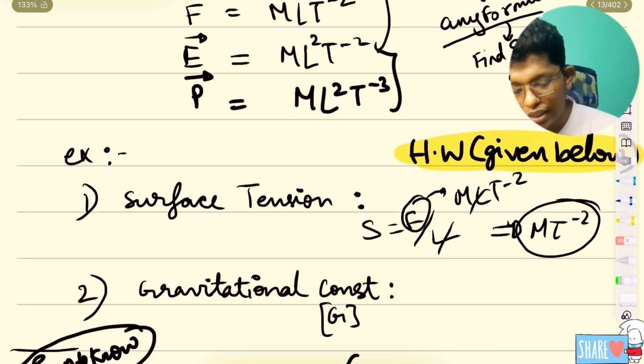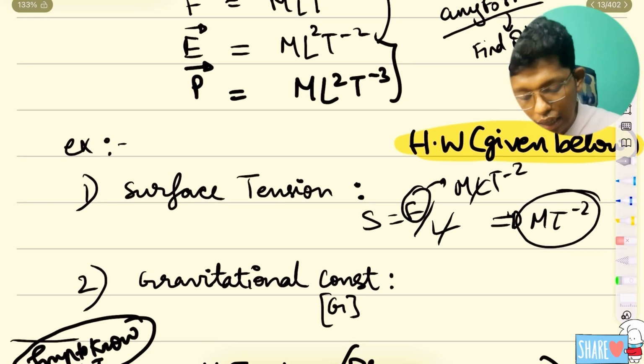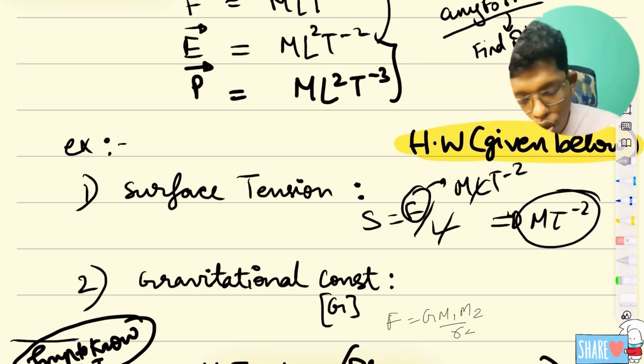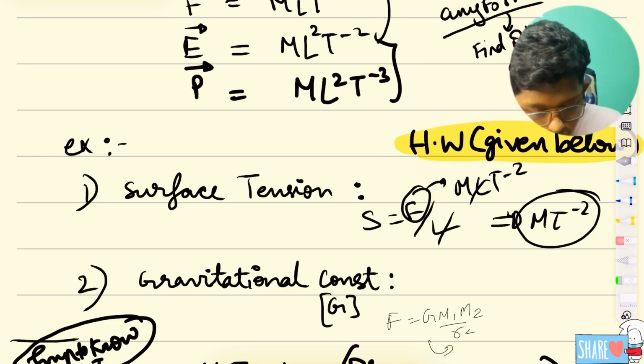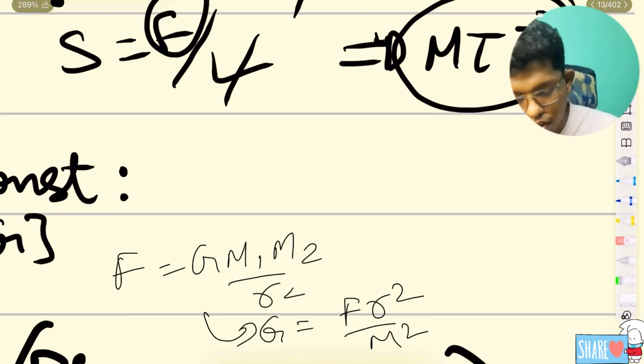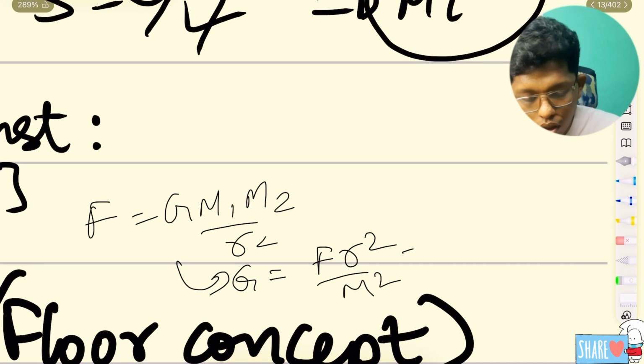I will give an example for the gravitation constant. You know that force is equal to G m1 m2 by r square, right? So G is equal to F r square by m1 m2, and you can write it in short like this. So what happens? Force we certainly know is M L T to the power minus 2.